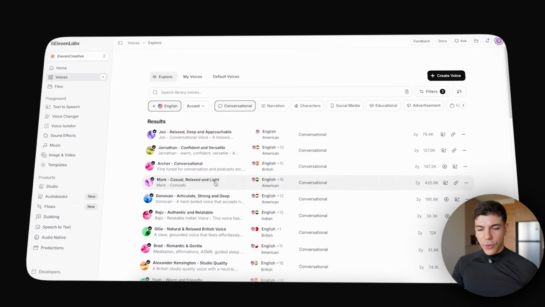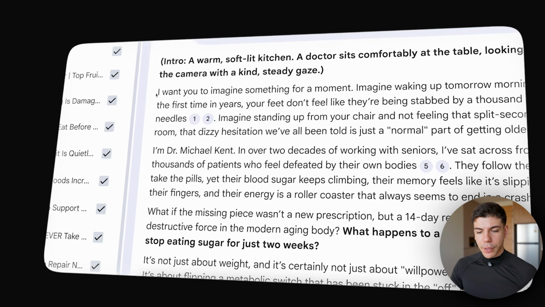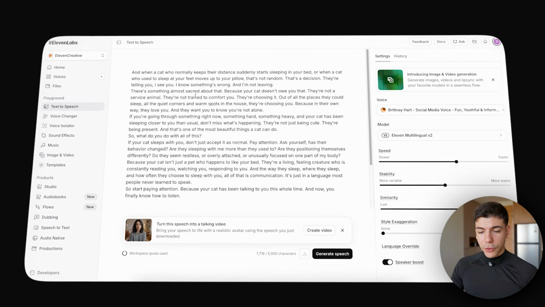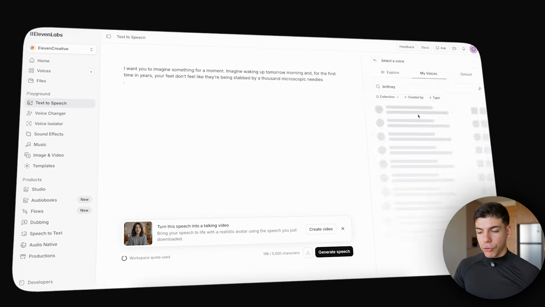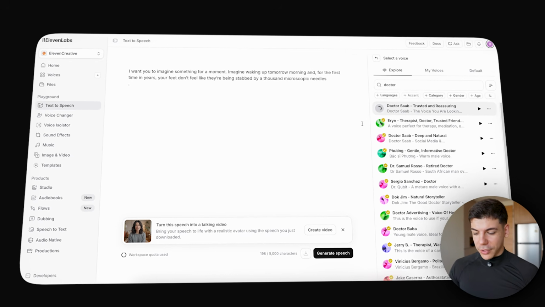Once you pick the voice that you like, simply go to text to speech on the left hand side, then grab your script from Notebook LM. Let's pretend I've copied everything from this list just to speed up the process. I'll then paste it inside of this box. On the right hand side, I'll just choose which voice I want. There's even this doctor voice that I could test. Let's see how it sounds.